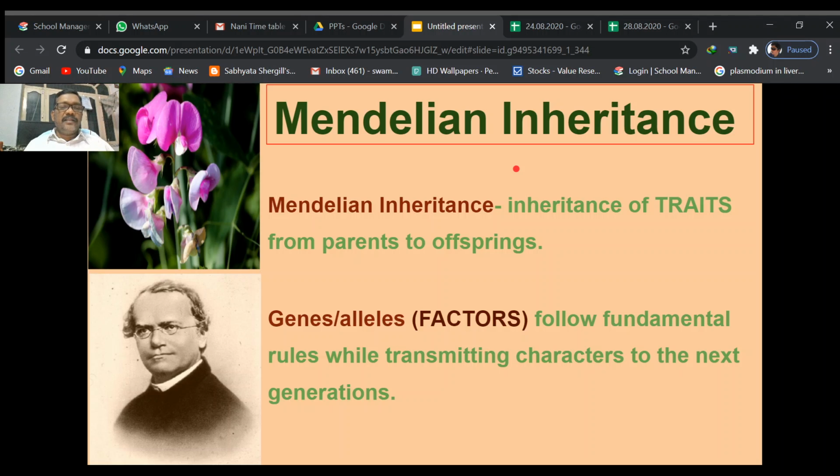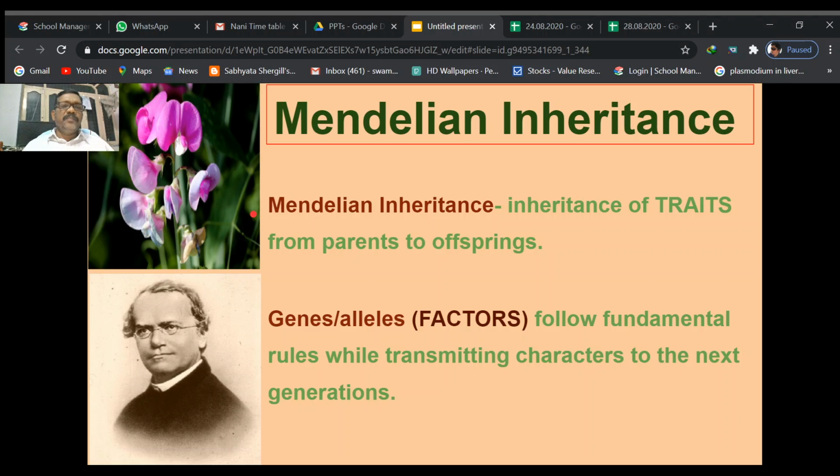Gregor John Mendel, the scientist in genetics, the father of genetics, conducted his experiments on the Pisum sativum pea plant. He observed different characters in the pea plant, and the mode of inheritance was also worked out by him, and he proposed some principles: the law of dominance, law of segregation, and law of independent assortment.